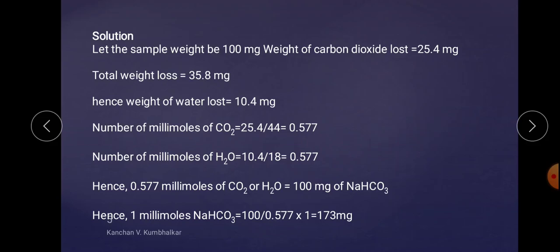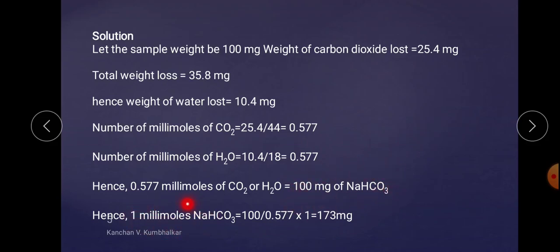Means if we want 1 millimole of NaHCO3, cross multiplication is there: 1 multiplied by 100 divided by 0.577. This much amount of NaHCO3 is required.